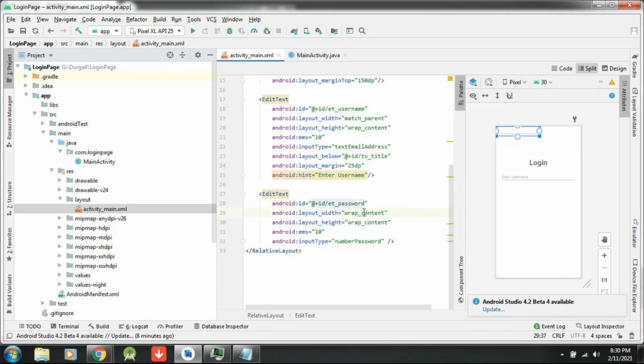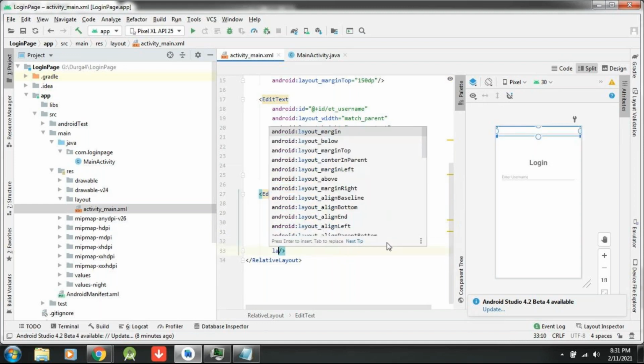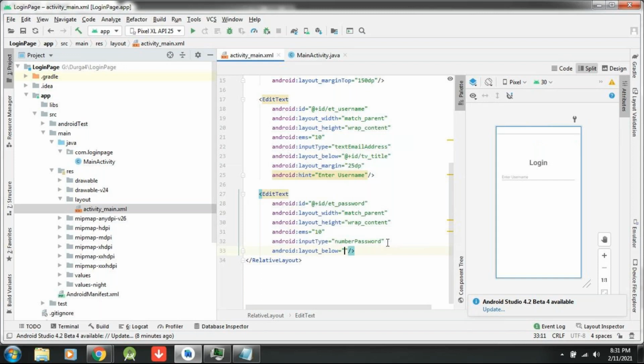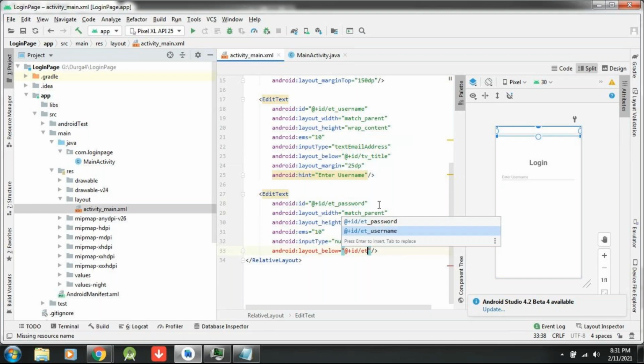Now here its width is wrap content, but I don't want that. I will make it match parent. Height to wrap content, fine. The ems and input type, similarly the same properties I am writing. First I would like to define where it should be. So here I am writing one property: below this edit text, the username edit text. At the rate plus id by edit text username. So now it will come under edit text username.